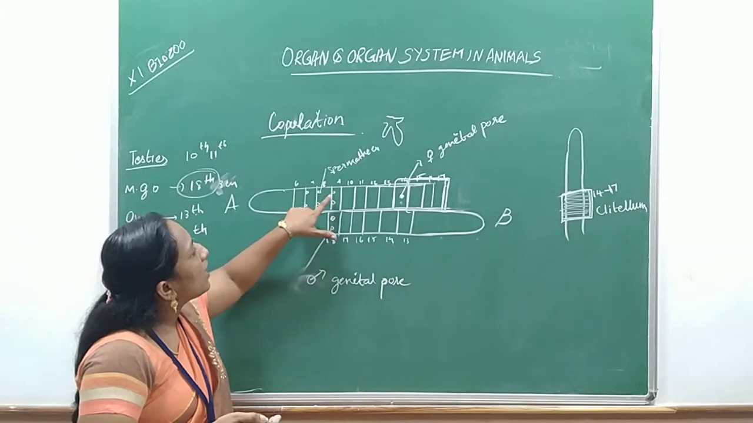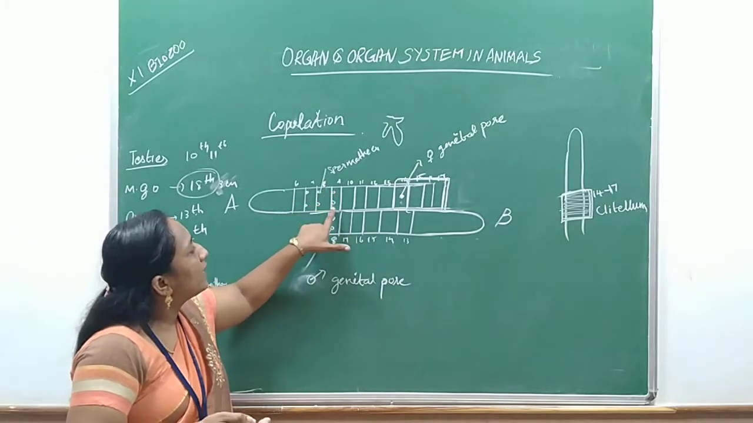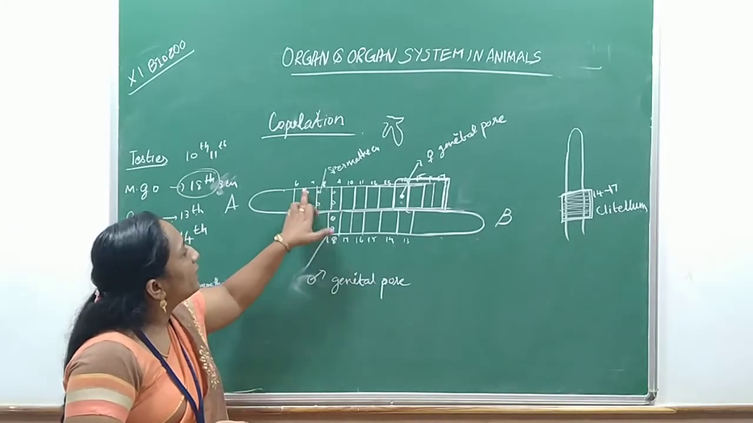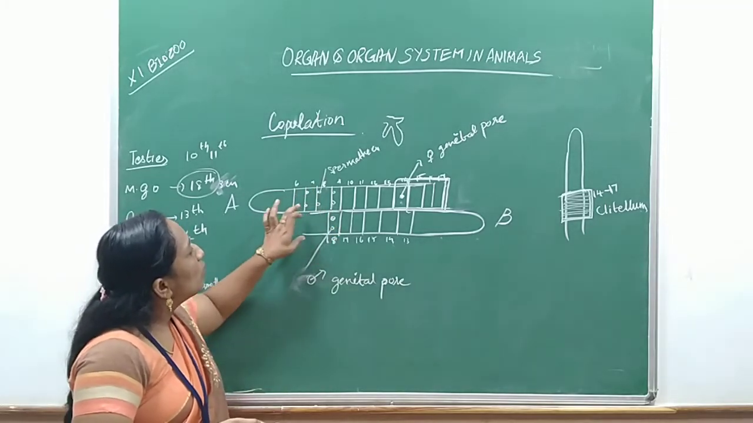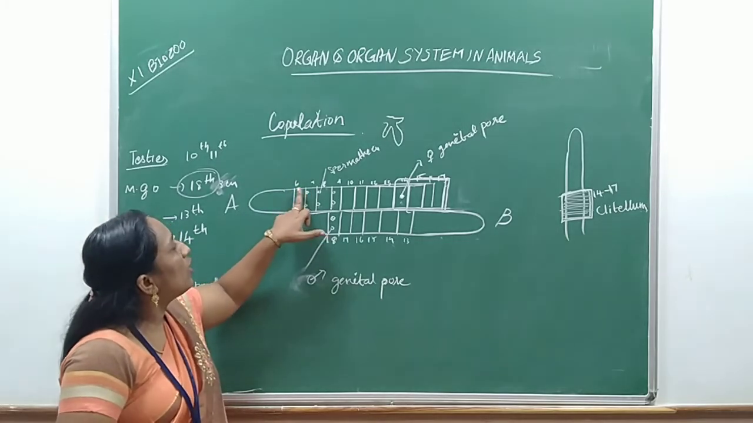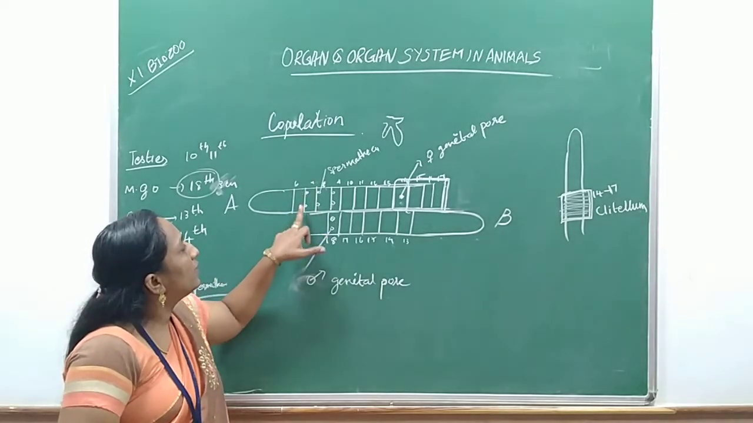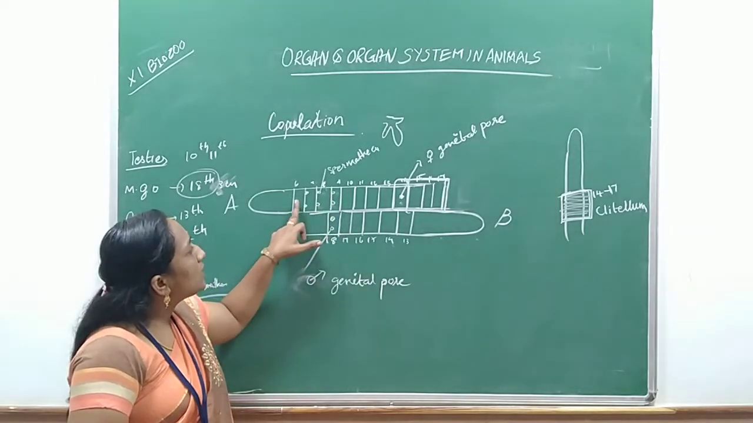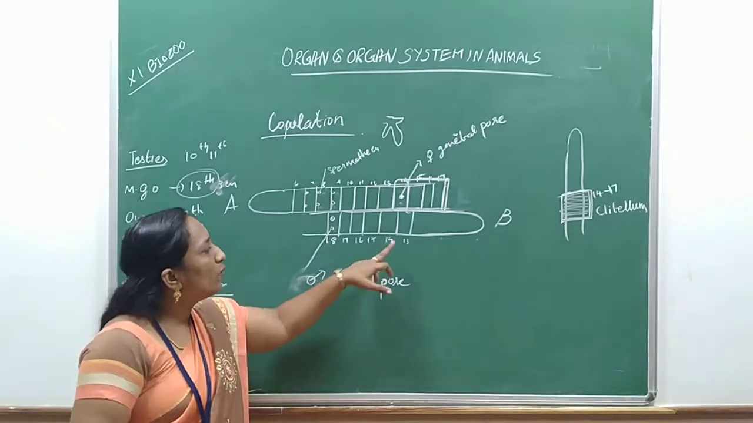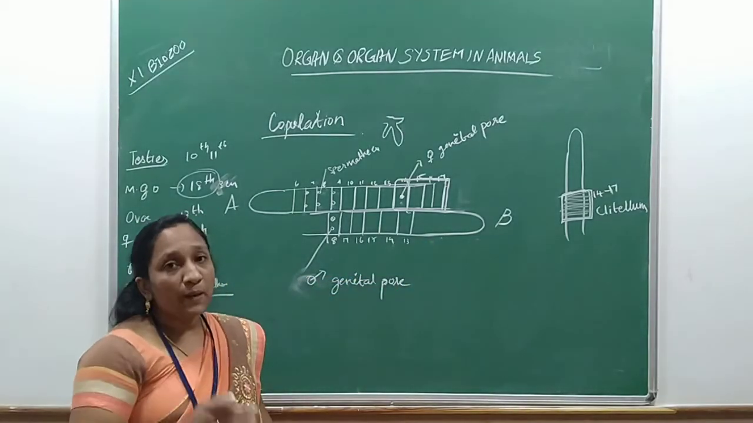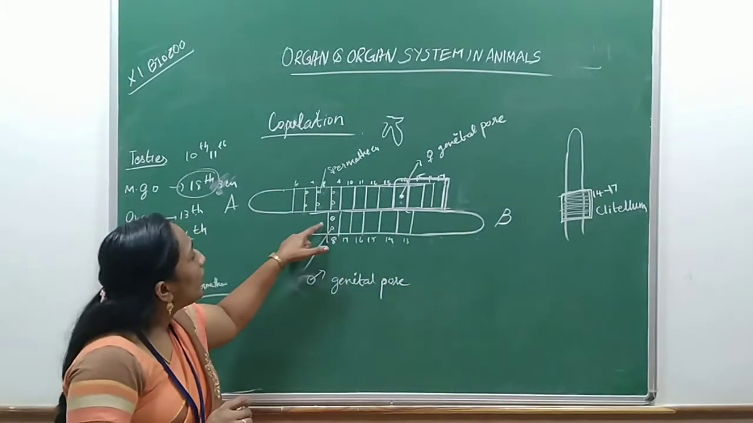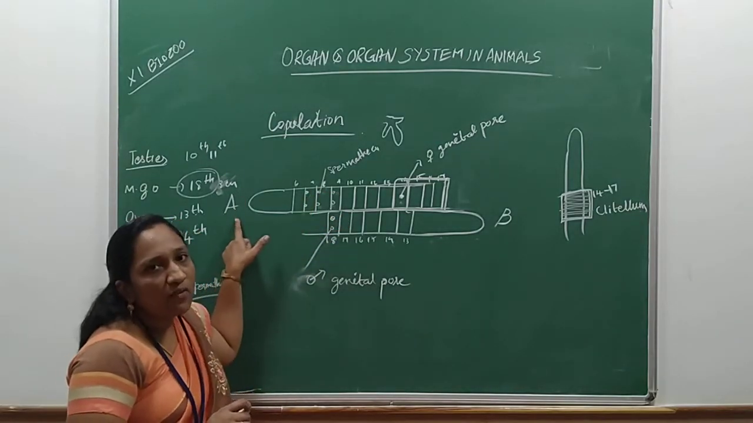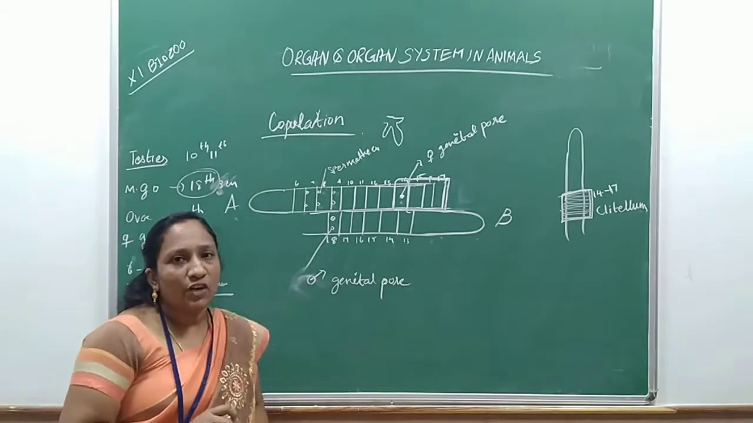First, the spermatheca between segments 8 and 9 gets filled, and the worm moves. Then it fills the one between 7 and 8, and again the worm moves and fills the spermatheca between the 6th and 7th segment. Here 2 spermatheca, here 2 spermatheca, and here 2 spermatheca. Totally, all 6 spermathecae are filled by worm B. The matured sperm of worm B is filled inside the spermatheca of worm A during the process of copulation.